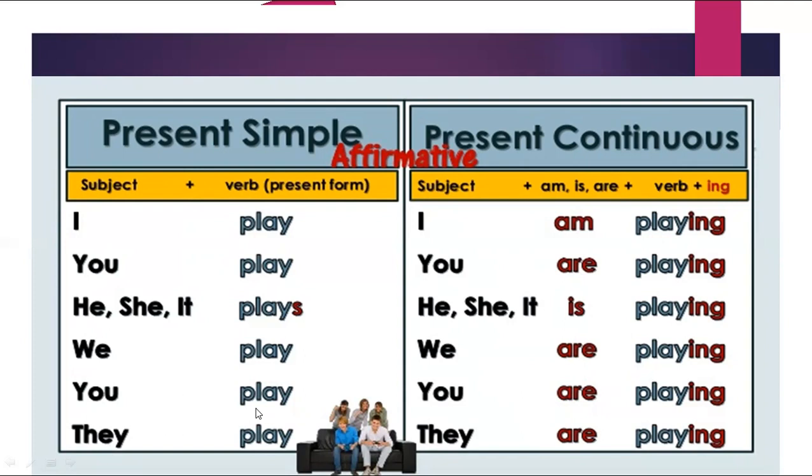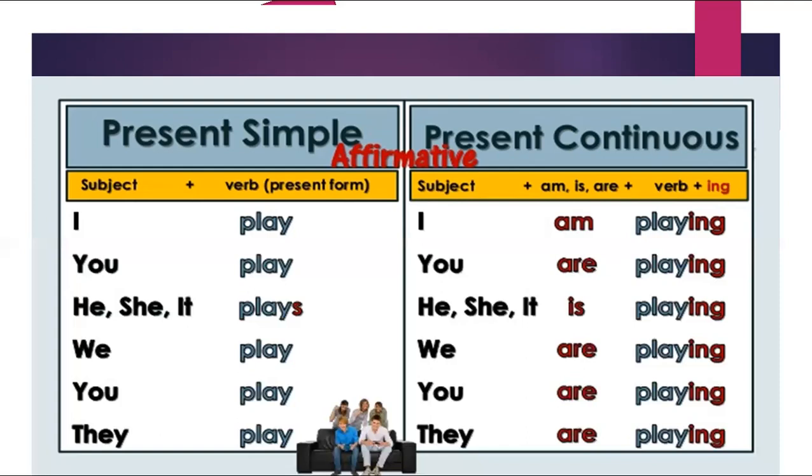What does it mean by the word infinitive? Infinitive means verb in the base form. But what about the rest of the pronouns, he, she, and it? They're going to add s or es or ies to the verb according to the end of the verb.